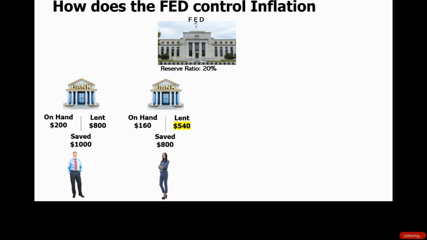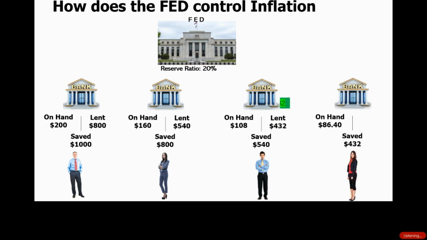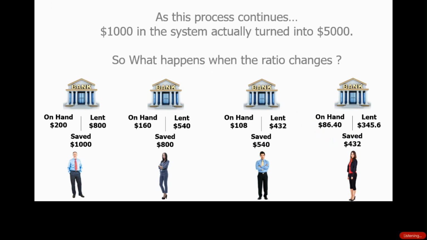And now the bank is going to lend out the $540 from that bank. And so what you see is that this guy saves $540, which means the bank has to keep $108 on hand, and they can lend $430 to the next person who comes along, and the process goes on and on and on. Okay, so as you can see, based off that reserve ratio, as that process continues, the $1,000 initially saved in the system actually turns into $5,000.